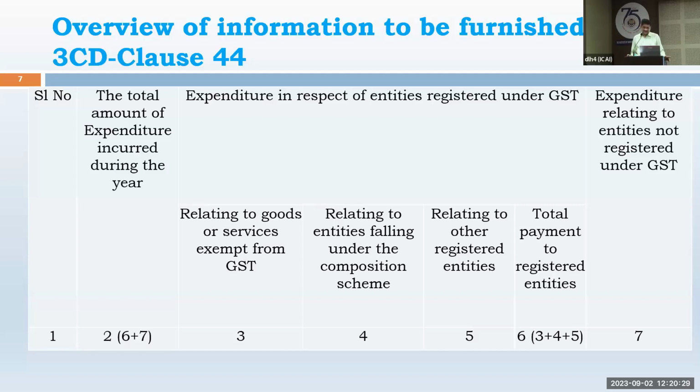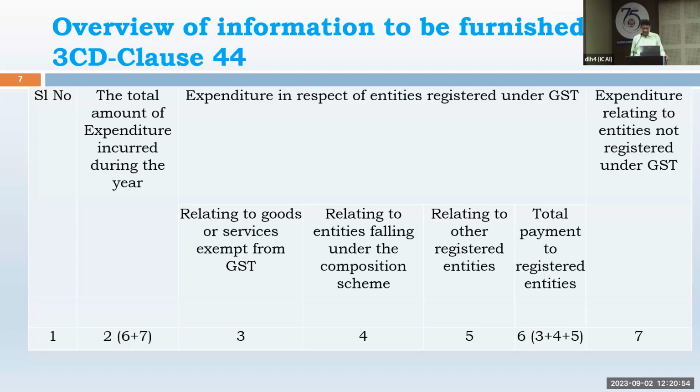Now those registered purchases or registered supplies, registered expenses, again are to be bifurcated into 3 categories: 3, 4, and 5 in the column. The third column says expenses which are exempt from GST. We'll discuss what is exempt and what is not. Some of the items may be exempt, so find out those exempt items.